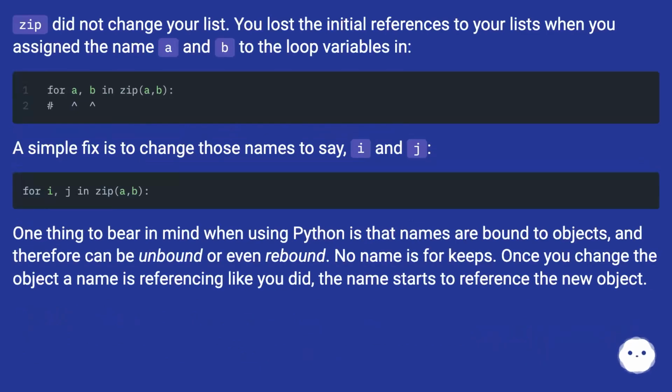Zip did not change your list. You lost the initial references to your lists when you assigned the names A and B to the loop variables in the for. A simple fix is to change those names to, say, I and J.